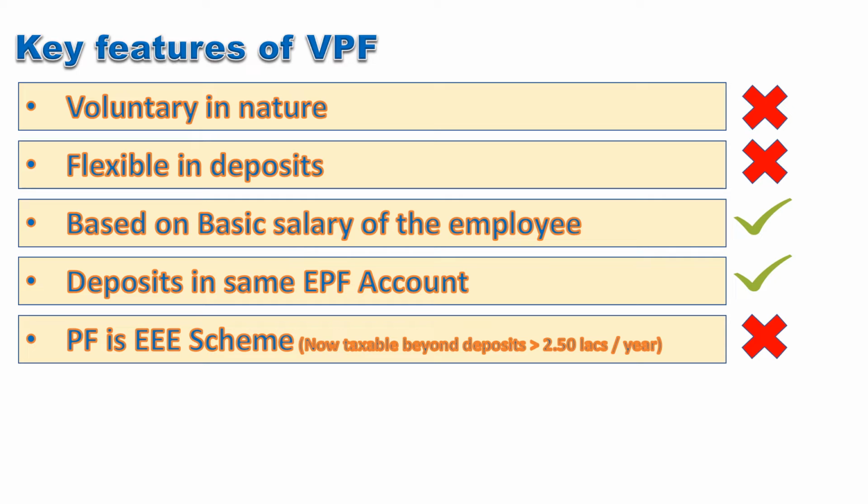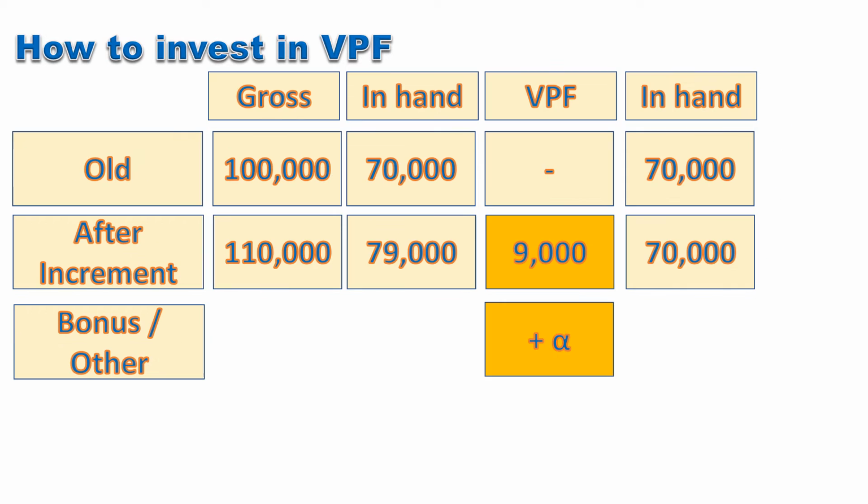The returns received are again non-taxable under the EEE category. Also, PF usually has a higher interest rate than PPF. You may please check the details of VPF from your company and start investing. You may also fix a certain percentage of your saving target into VPF so that you can still enjoy the flexibility. Often, due to the long-term nature of the investment, people are hesitant towards contributing to VPF.